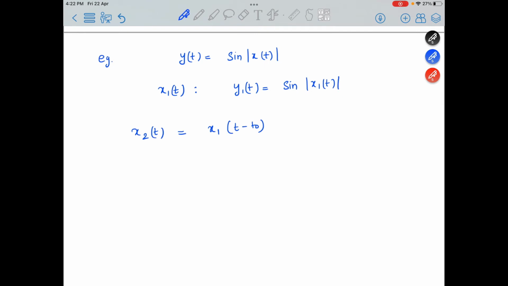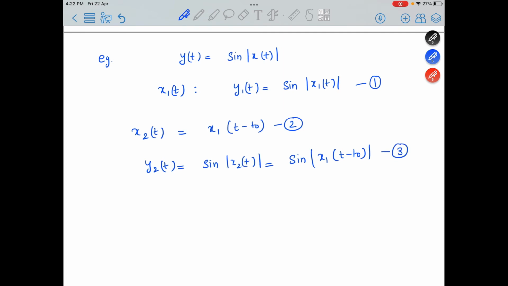The corresponding output y2(t) will be sin|x2(t)|. Let's mark these as equation 1 and equation 2. From equation 2 we can write y2(t) = sin|x1(t - t naught)|.